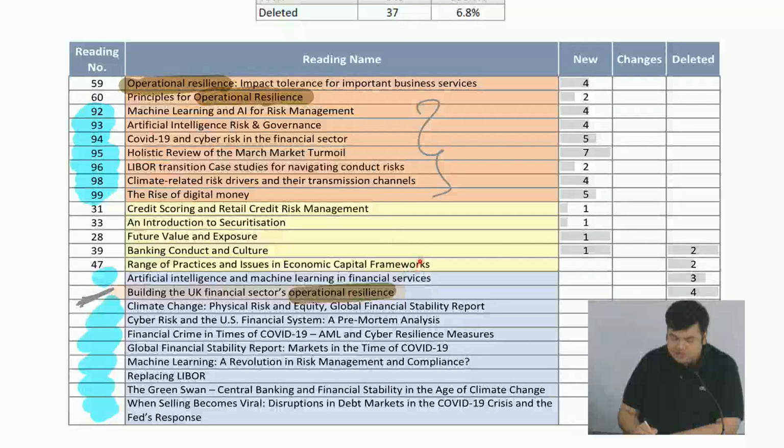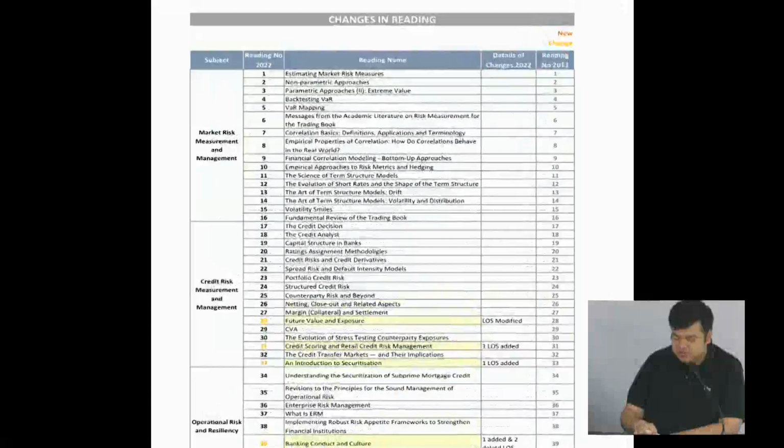Now, when I'm looking at the changes over here, if you notice, there is barely one LOS added in 3 or 4 chapters, and in a couple of chapters there is a small deletion. So when you're looking at the chapters on securitization, credit score, future value, etc., these are in the credit risk subject, and the banking conduct operational risk subject, and even this one is operational risk. So there are very, very minor changes, like barely half a page, 1 page of addition to these 4-5 chapters. That is broadly all the change that you have with respect to the Part 2 curriculum.